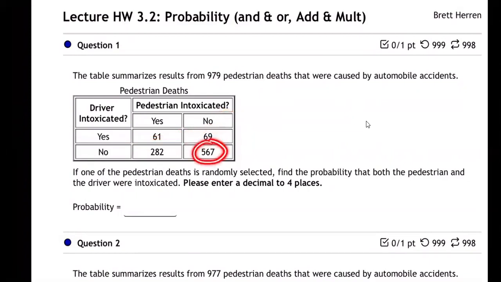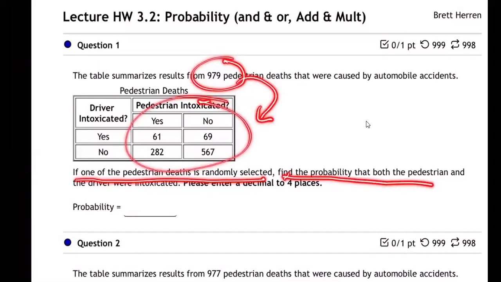And in these 567 cases, which is the majority, most of them, it was a no and a no, neither the driver nor the pedestrian were intoxicated. Nobody was drunk, and yet somehow still a pedestrian was hit by a car and died, sadly. All right, so if one of the pedestrian deaths is randomly selected, so if we pick one at random out of these 979 that are in this table,